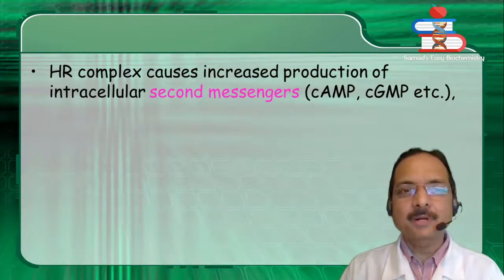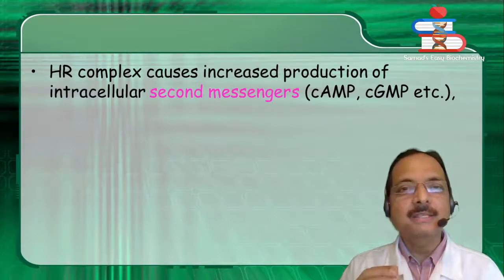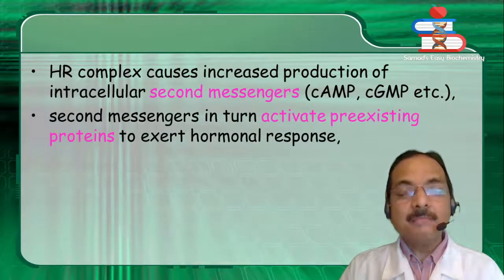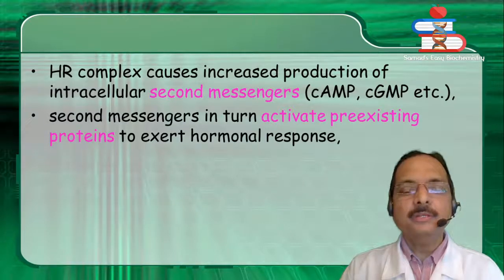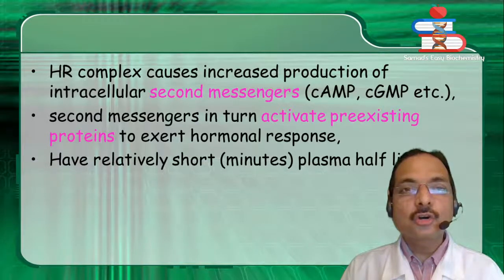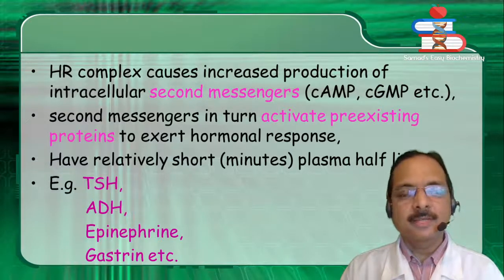The hormone receptor complex causes increased production of intracellular second messengers like cyclic AMP, cyclic GMP, etc. Second messengers in turn activate pre-existing proteins to exert hormonal response. They have relatively short plasma half-life. Examples: TSH, ADH, epinephrine, gastrin, etc.